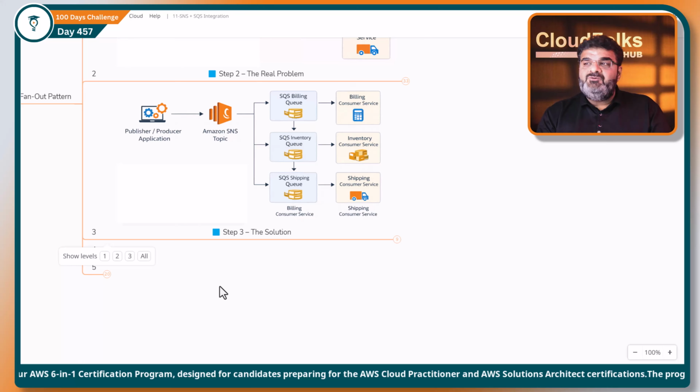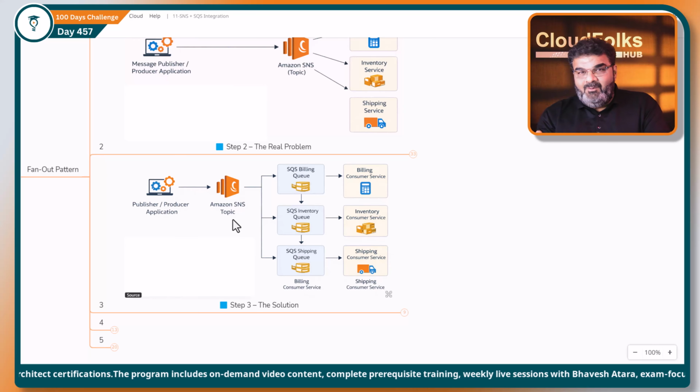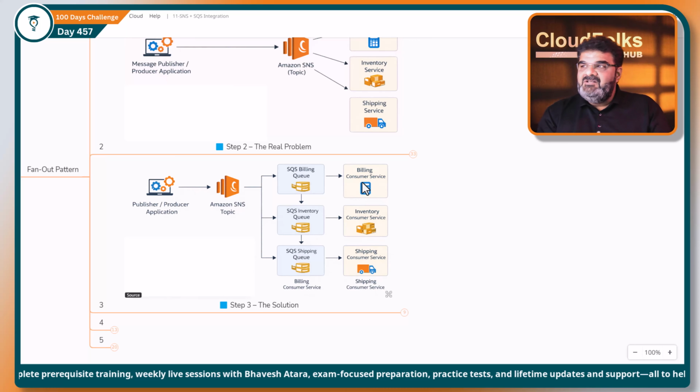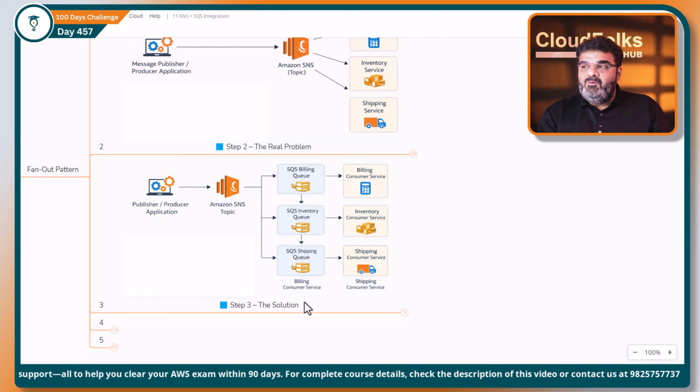Now in this case, what can you do? This is the design. Here we have a publisher. The publisher is sending a message to SNS. Now SNS is not sending messages directly to all the systems. Instead of this, there is a queue for each service. So here we have the SQS billing queue, inventory queue and shipping queue. Now what is actually happening? SNS is doing the normal thing, right? It is going to broadcast these messages to all the queues.